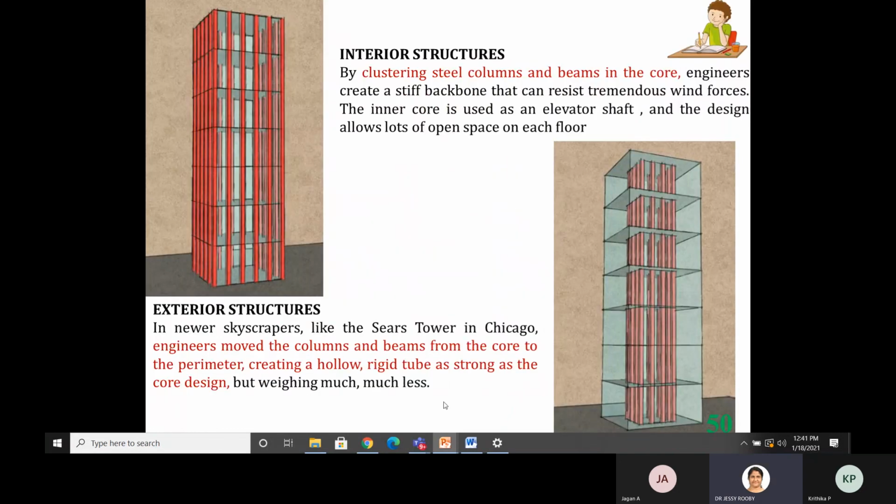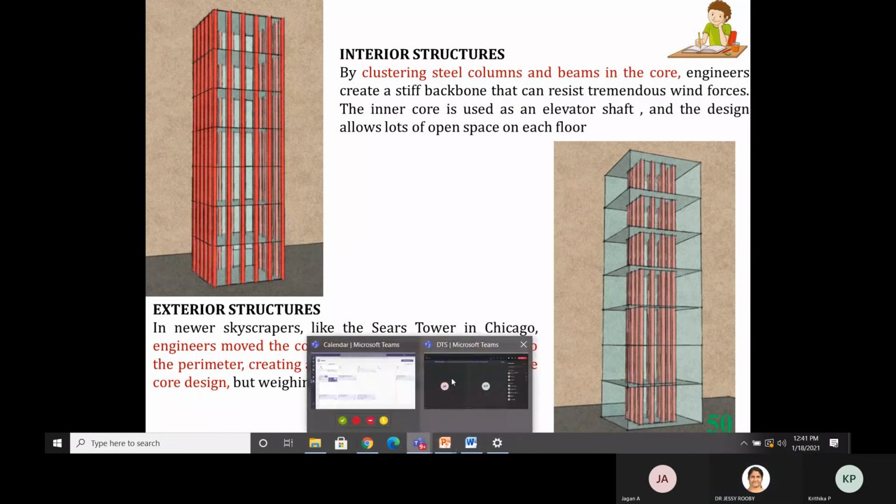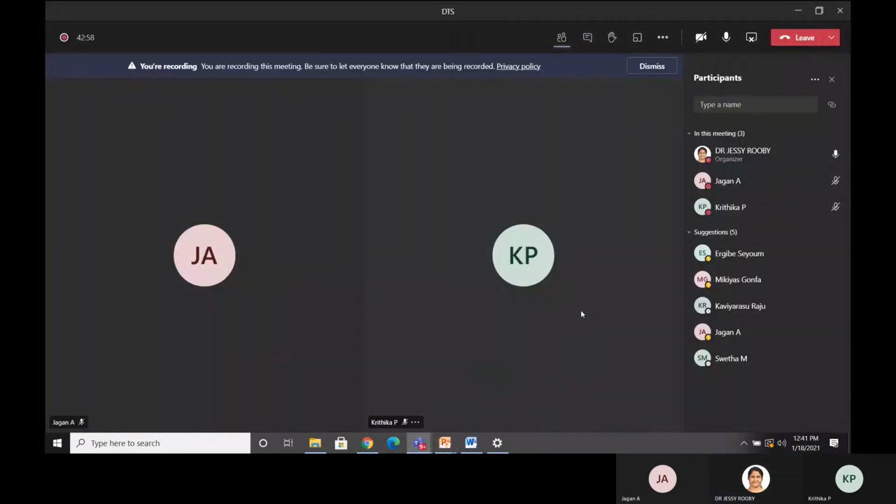The detailed part of it, what the structural systems are, I can take in the next class. This Friday, 2 hours, I will almost complete the different types of structural systems. Ask everyone to attend the class.